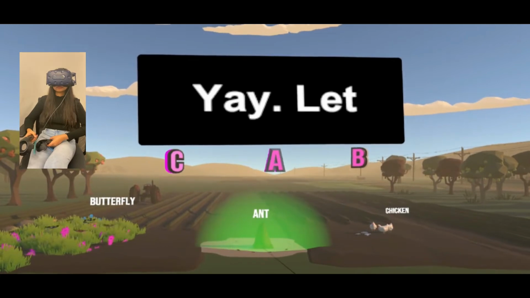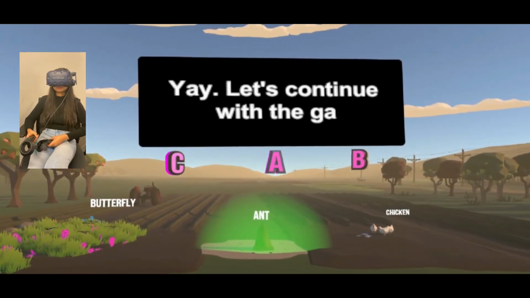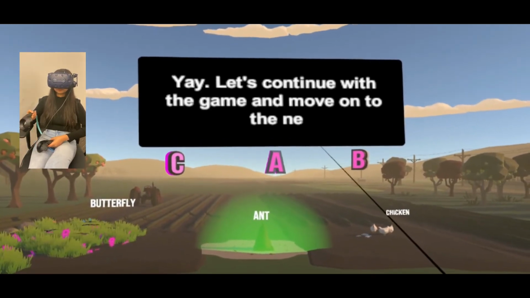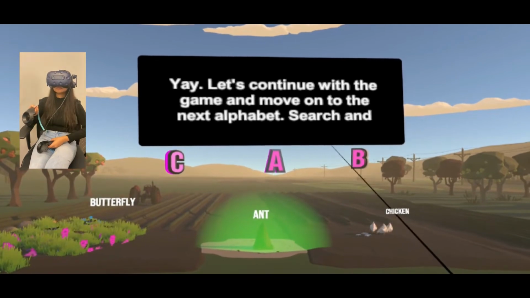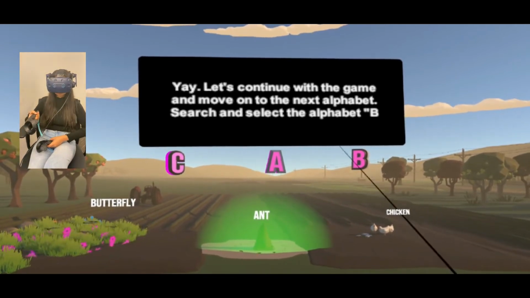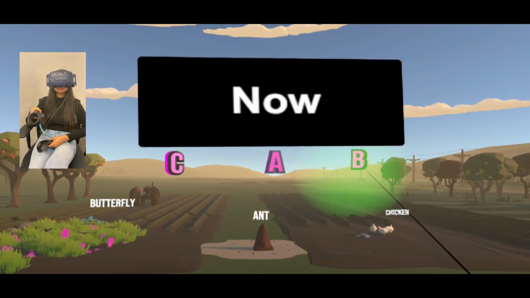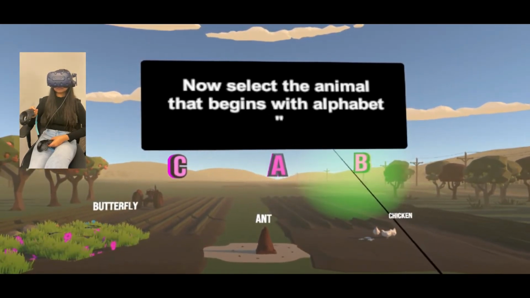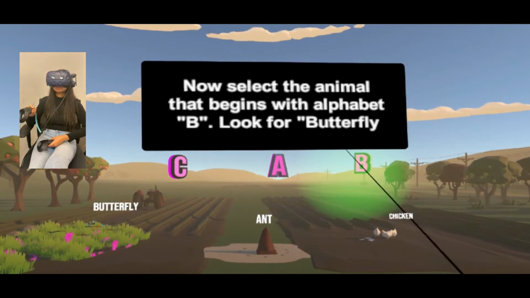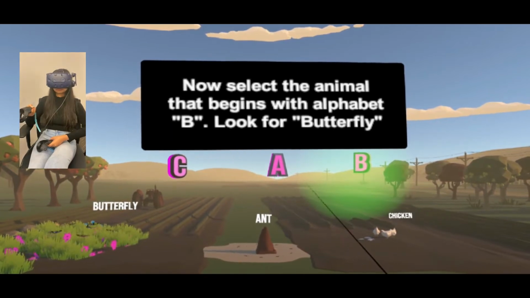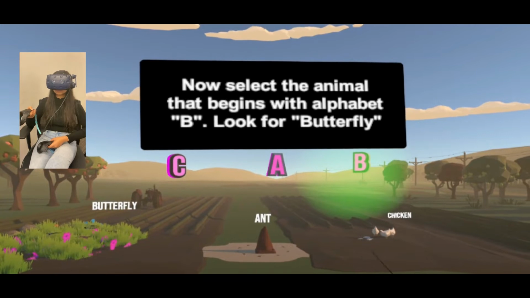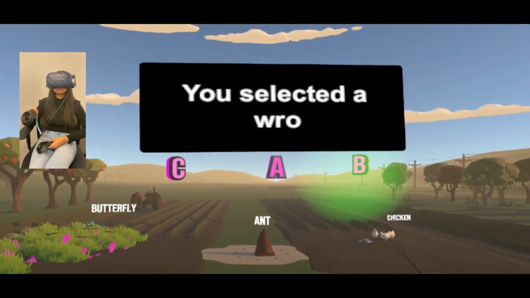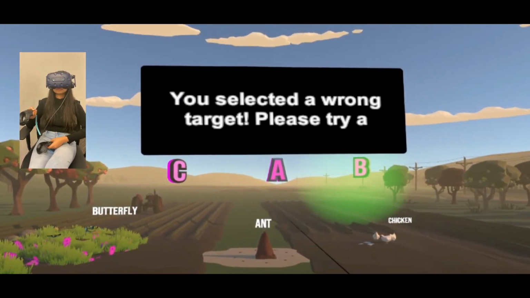Yay! Let's continue with the game and move on to the next alphabet. Search and select the alphabet B. Now select the animal that begins with alphabet B. Look for butterfly. You selected a wrong target. Please try again.